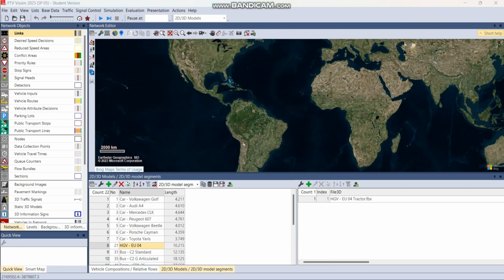Welcome back to our PTV Vissim tutorial. For this part of the tutorial, we will start making use of the network editor and the network objects.